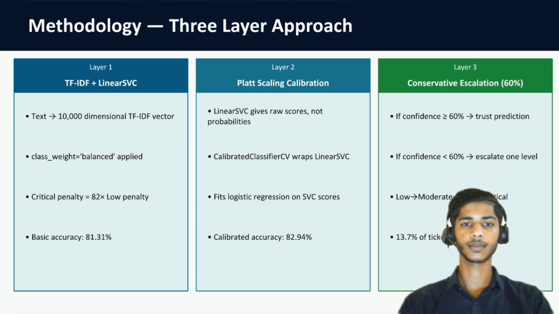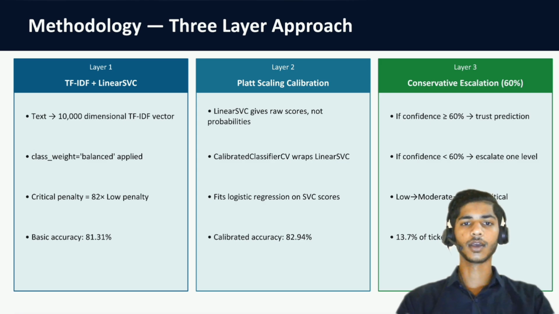automatically. Okay, so what happens here is if the model is not 60% sure, then the lower priority will go to moderate, like P4 will be upgraded to P3 priority, P3 will be upgraded to P2 priority, and P2 will be upgraded to P1. So this is safe, right? This is a kind of risk-aware machine learning that we have designed for real production environments.